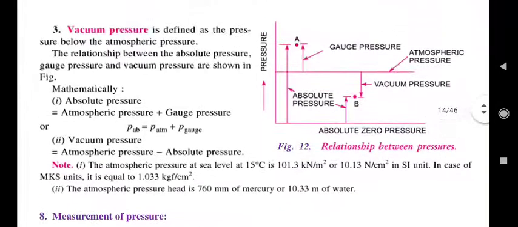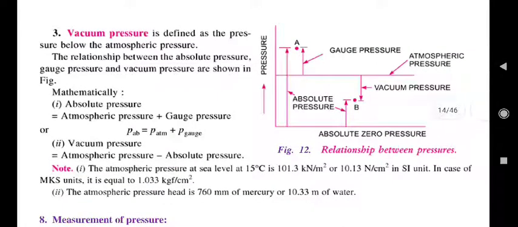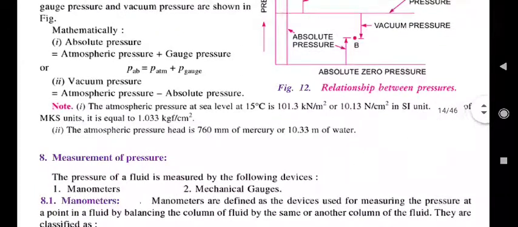So with these various pressures, Pascal's law, and pressure at a point, we have studied. In the next class, we will continue with the different devices used for the measurement of pressure. They are manometers and mechanical gauges. So that we will do in the next class.